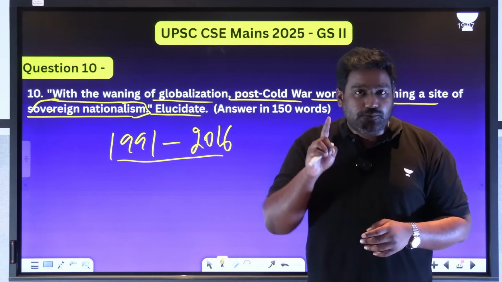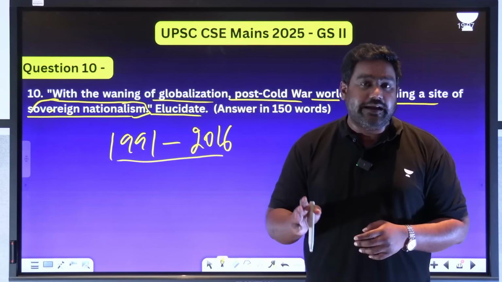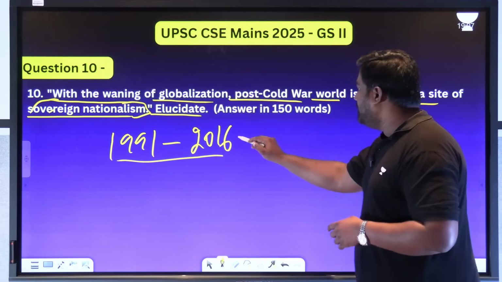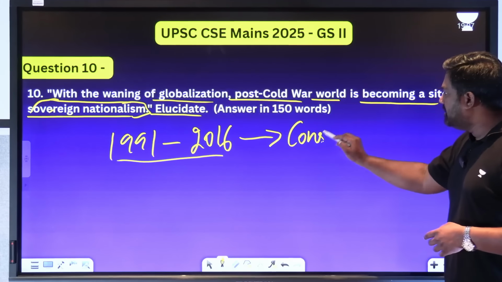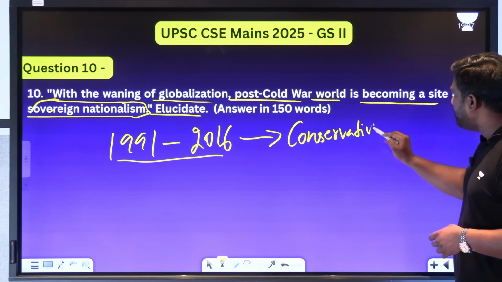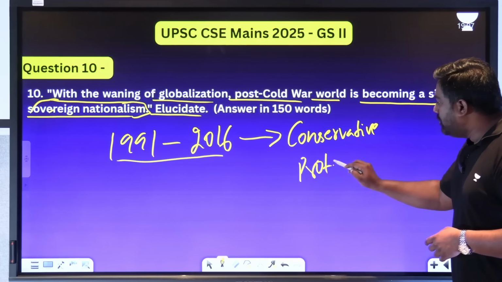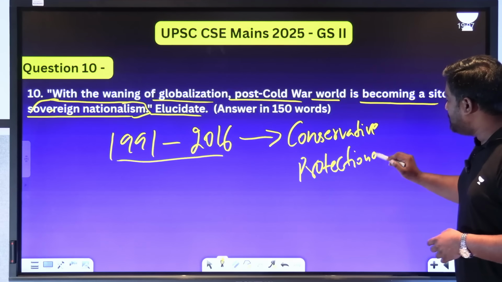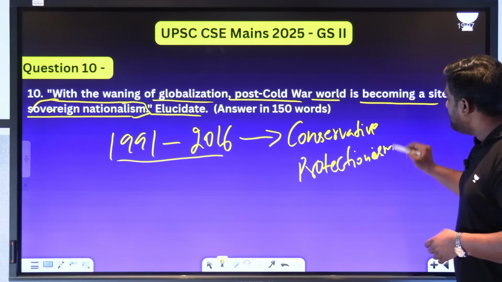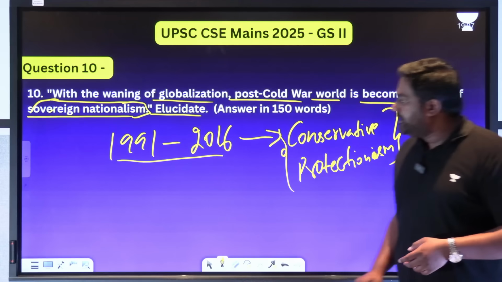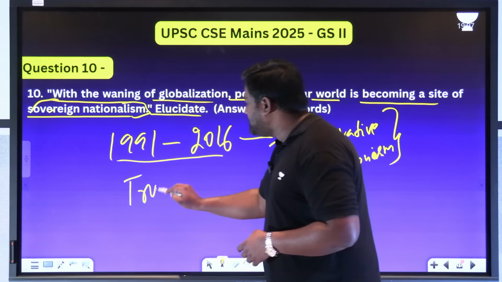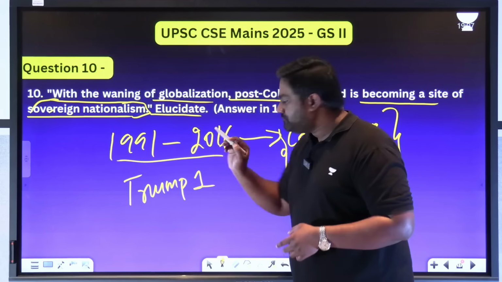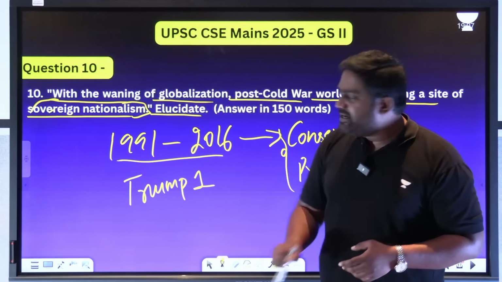But something changed from 2016 onwards. In the last decade, we have seen a shift towards conservative protectionism. You need to bring out this change that has taken place. How the world has become more protectionist. And it all started with Donald Trump's first presidency. From 2016 to 2020,